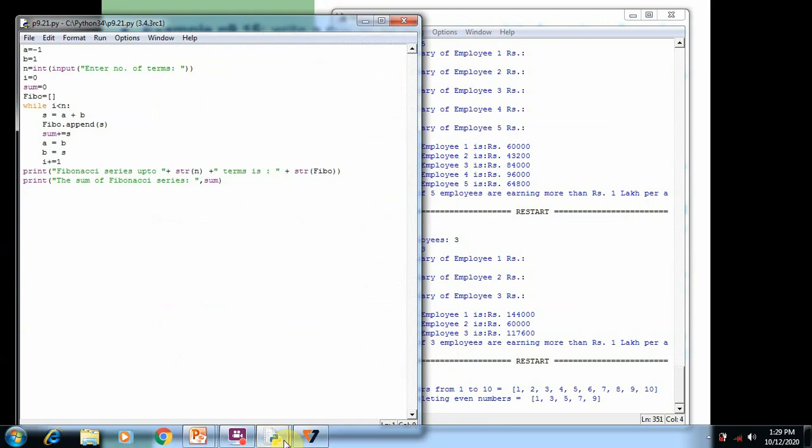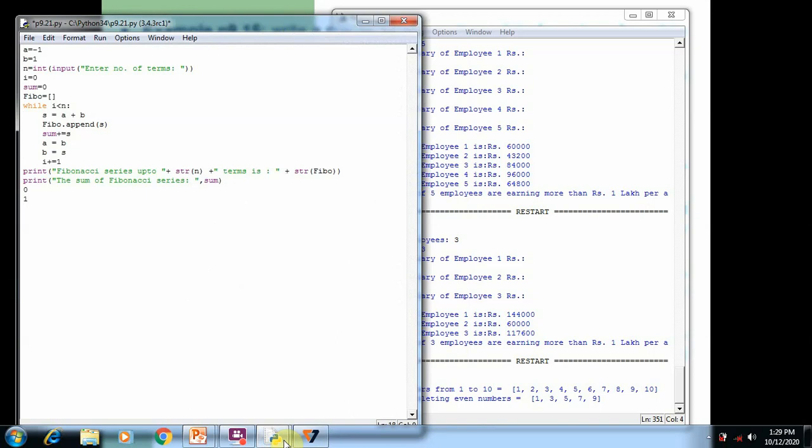So the Fibonacci series of course starts from 0. The first value of the Fibonacci series is 0. The second value of the Fibonacci series is 1. So this is the rule of the Fibonacci series. The first value is 0, second value is 1. The next value is the sum of the previous two values.